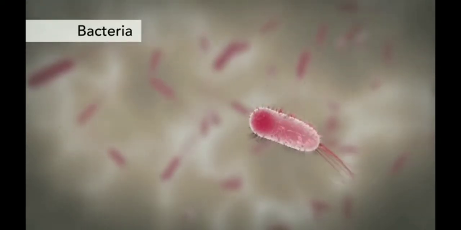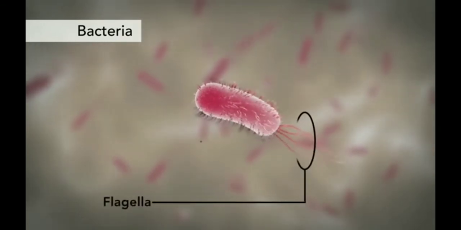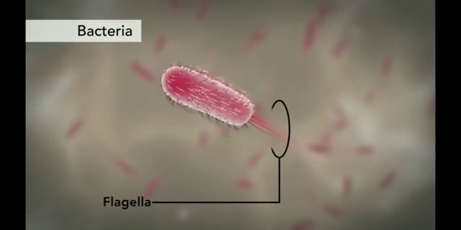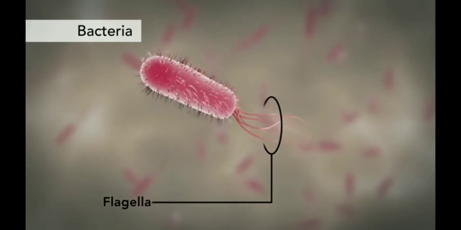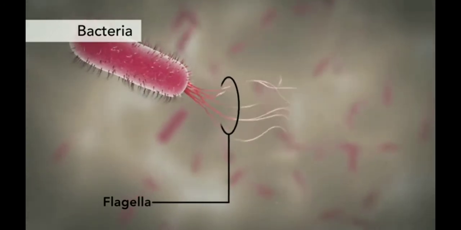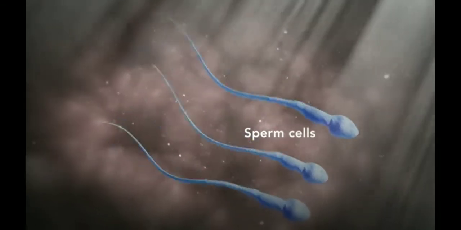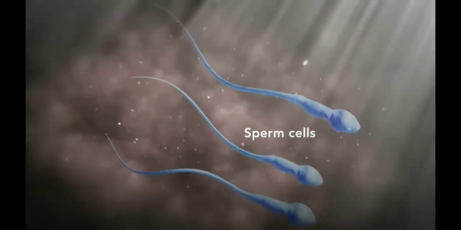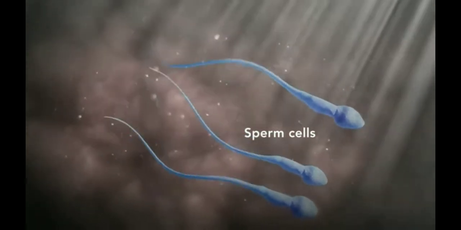Another unique feature in some cells is flagella. Some bacteria have flagella, or flagellum, a tiny tail which helps a cell to move. The only human cells that have flagella are sperm cells.